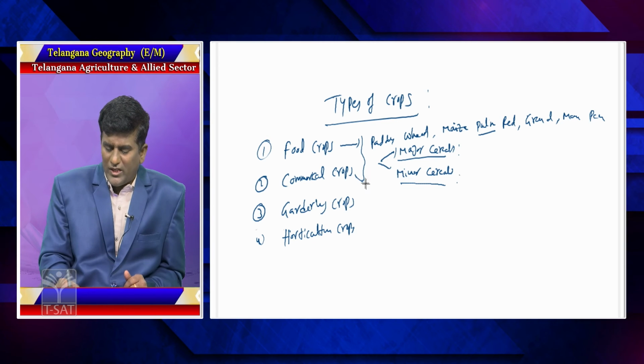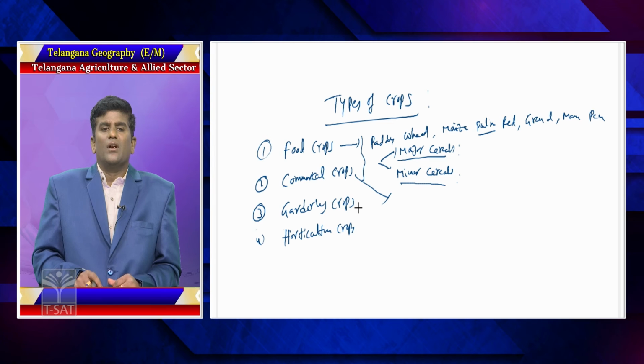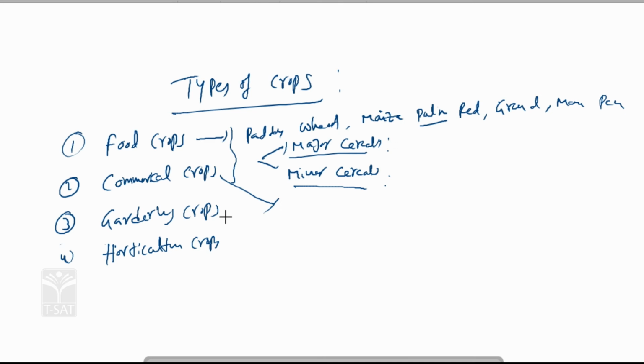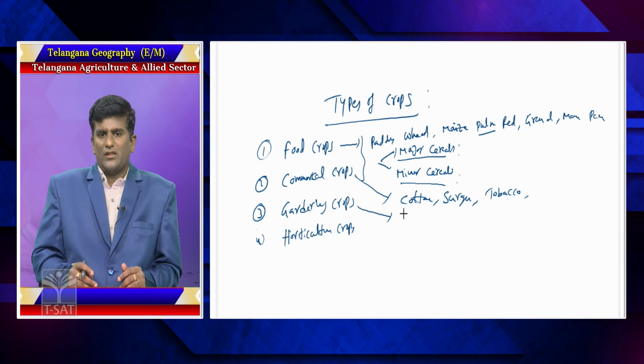What about commercial crops? Cotton, sugarcane, tobacco, etc. Commercial crop means it is grown only for the purpose of selling, that is called commercial. What about the gardening crops?